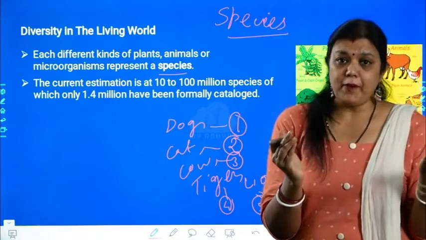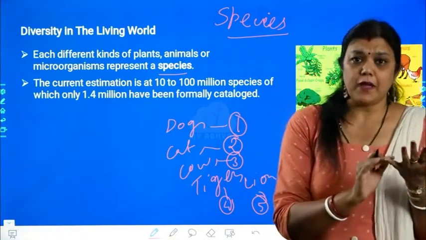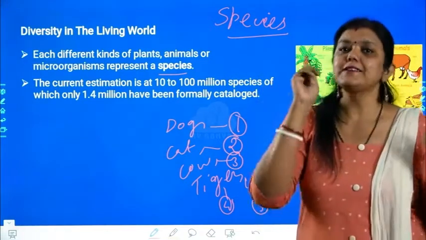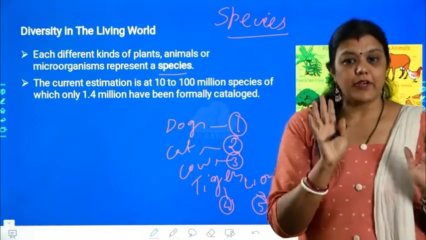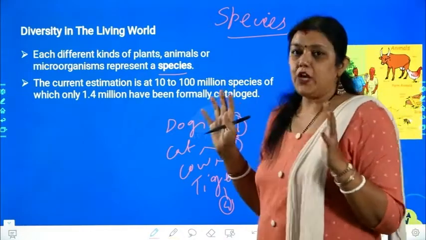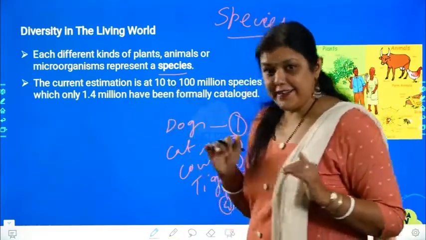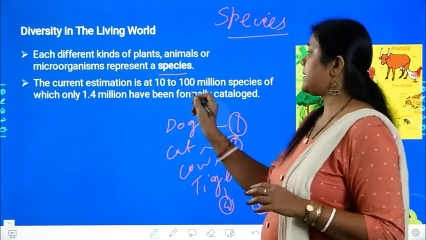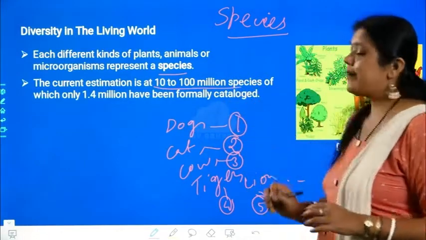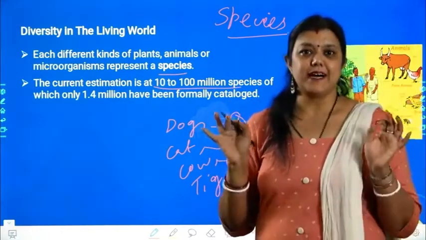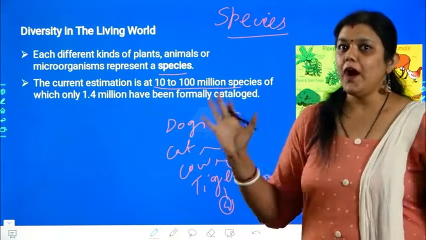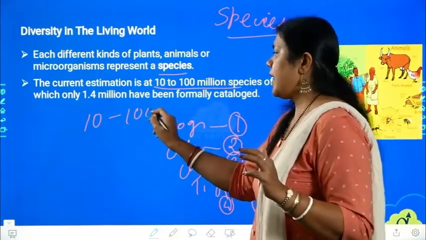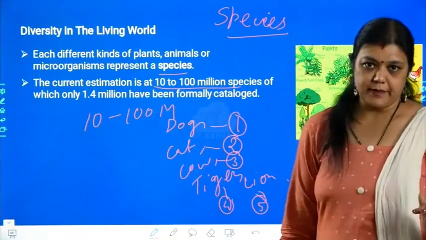For example, if you take plants, you have a rose plant, a mango tree, a neem tree, a banana tree. Each one is considered one species. Did you get it? So this is the meaning of species, and the current estimation is that there are approximately 10 to 100 million species. 10 to 100 million. Oh my God, that is quite a huge number.